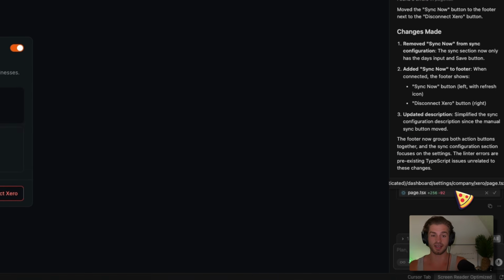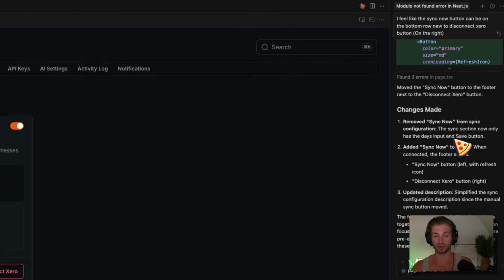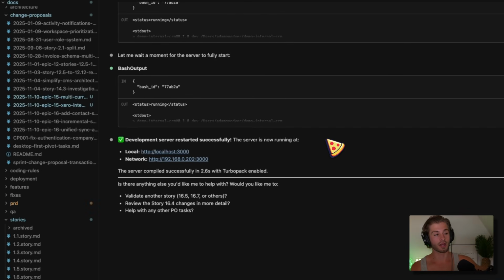But I was just kind of testing it. So if I want to use a separate model, I can use this Cursor chat on the right here. I just use the Pro plan for Cursor, $20 a month. I don't use it too much. Then I use the $100 a month plan for Claude, which means that I almost never hit my limits with Claude Code when I use it there.